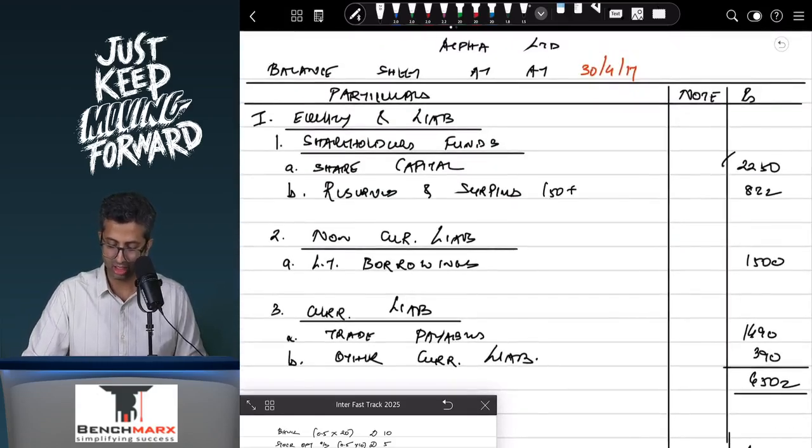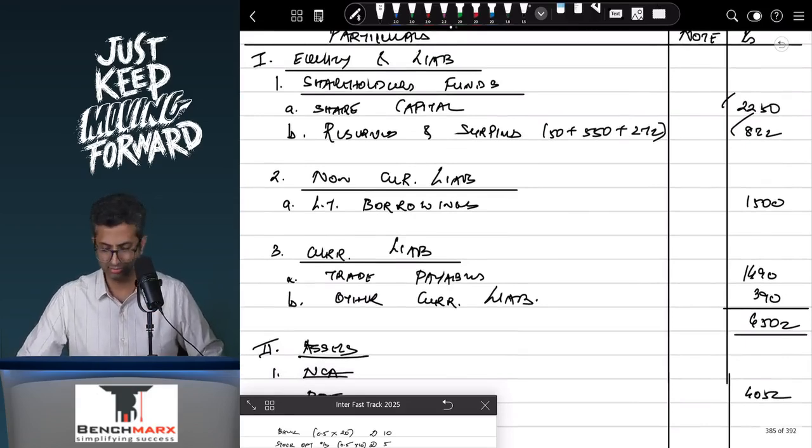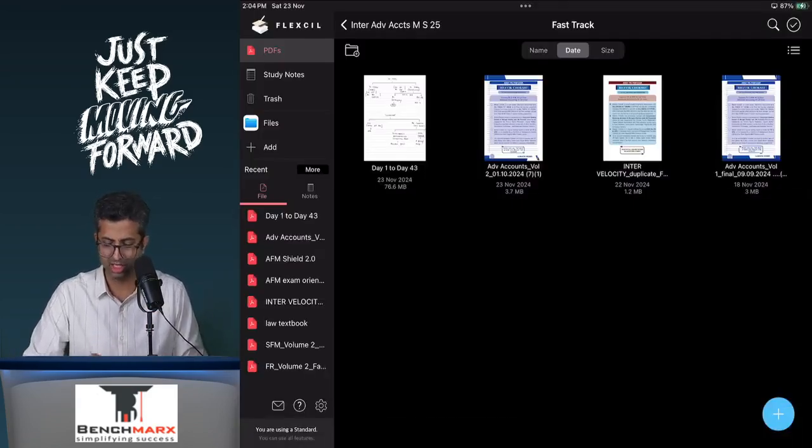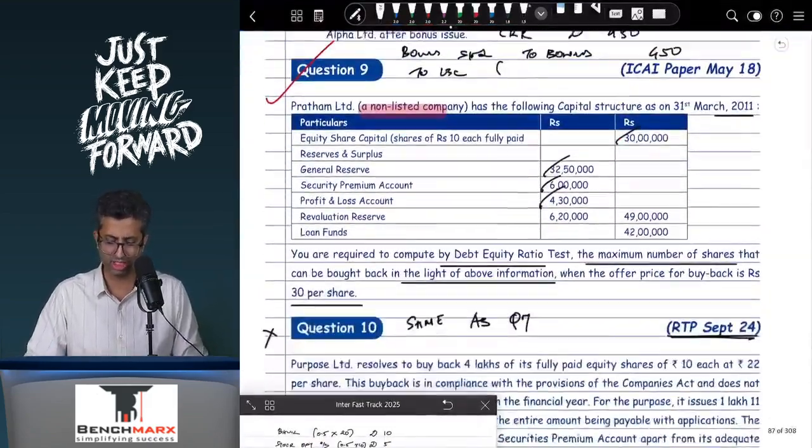Your CRR was I think 550 and your PNL was 272. Revenue reserves became 0. So 600 and 272 comes to 872. Other than that, everything else will be done in the usual manner, and that should take care of question number 8 and all the questions from your classwork section.